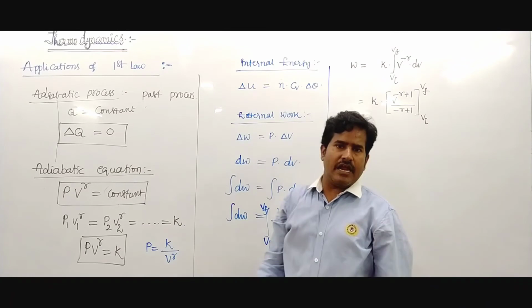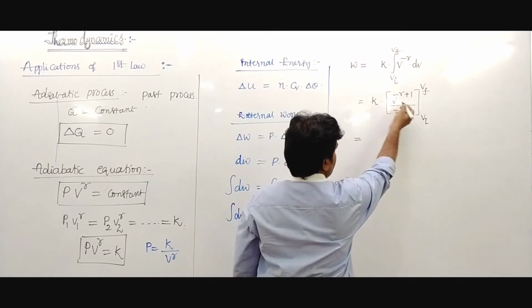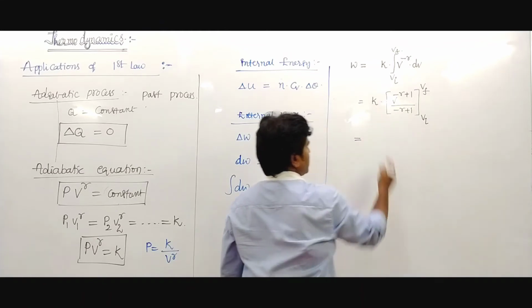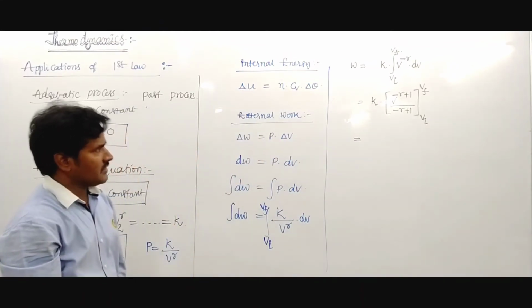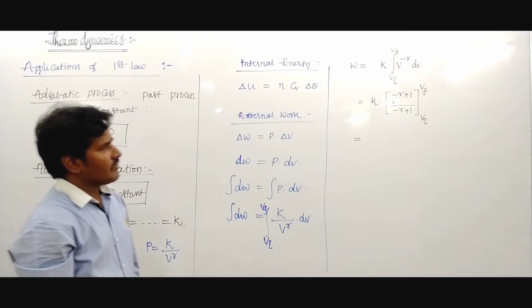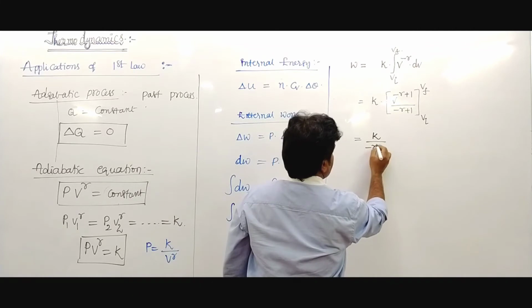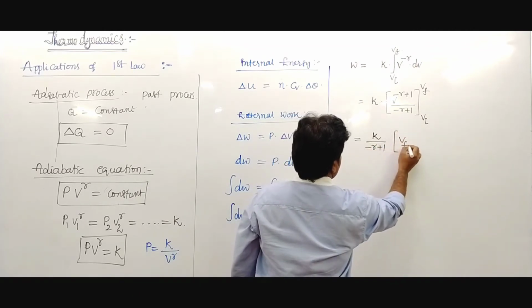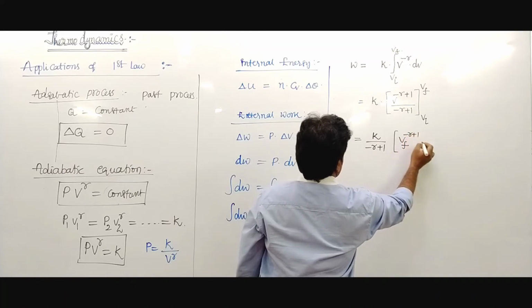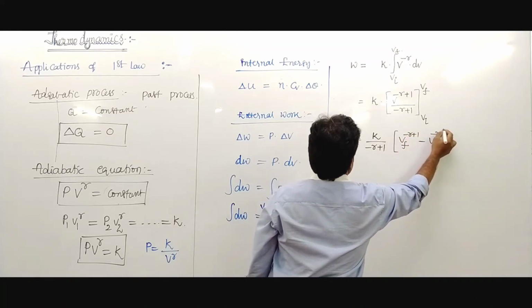So this is K upon minus gamma plus 1, into V final power minus gamma plus 1 minus V initial power minus gamma plus 1.